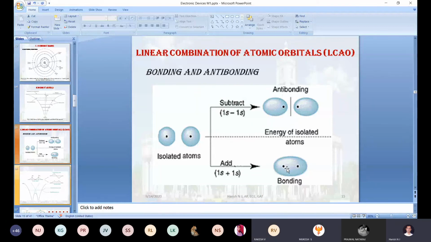Kinetic energy will be high, sir, so the energy is high. Exactly. In antibonding, what will happen, once the electron is repelled, obviously the speed will be increased compared to the previous speed. That is the one way you can justify.